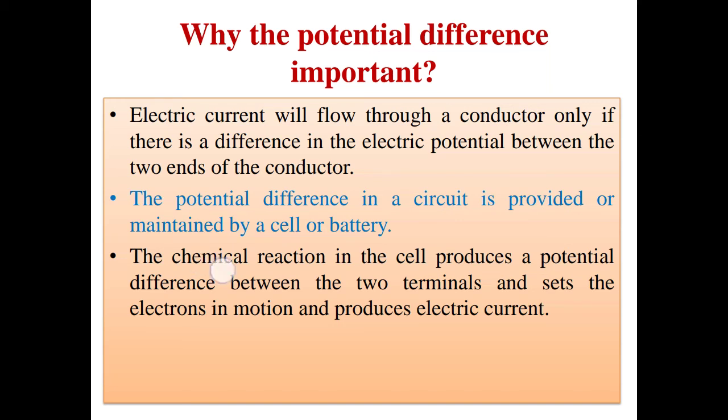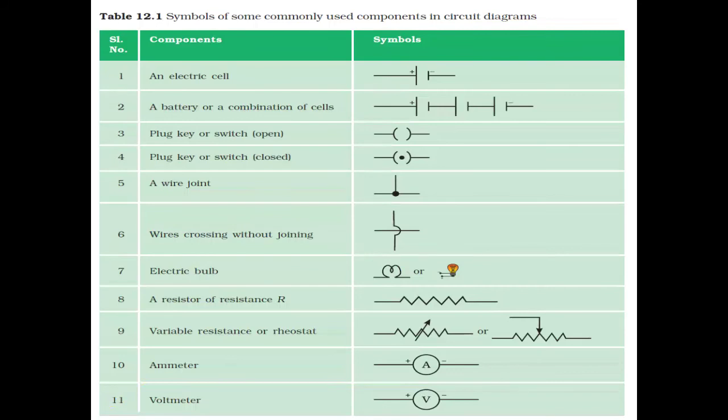Now, the chemical reactions in the cell produce a potential difference between the two terminals, set the electrons in motion and produce electric current. That is how a cell or battery maintains the current, because there are some chemical reactions happening in the cell, and due to those chemical reactions the electrons move.